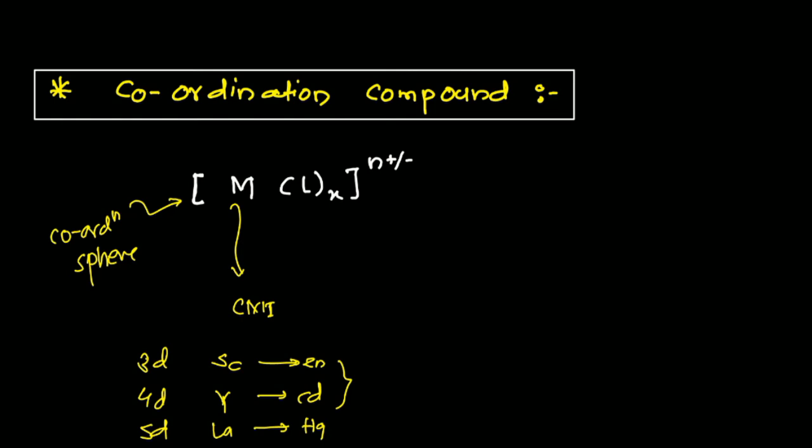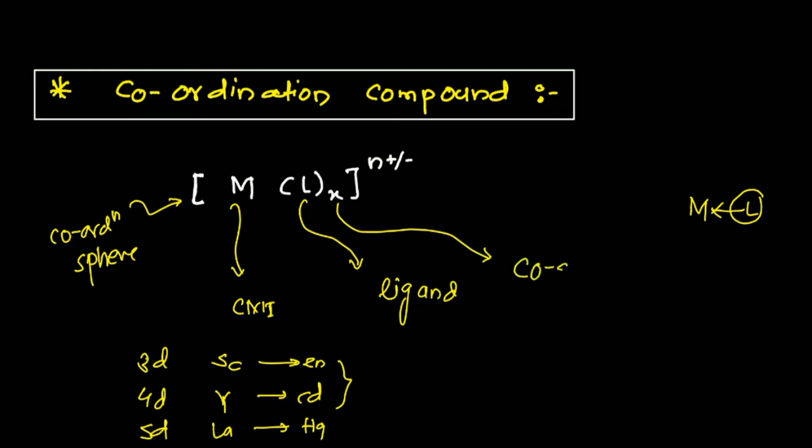Now what is L? L is the ligand. You know what a ligand is: a species or molecule able to donate a pair of electrons to the metal ion, and that's why they form a coordinate bond. Like this, this type of bonding takes place. Now what is X? X is the number of ligands coordinated to the central metal ion, that is, the number of L in that coordination complex. This is nothing but the coordination number,